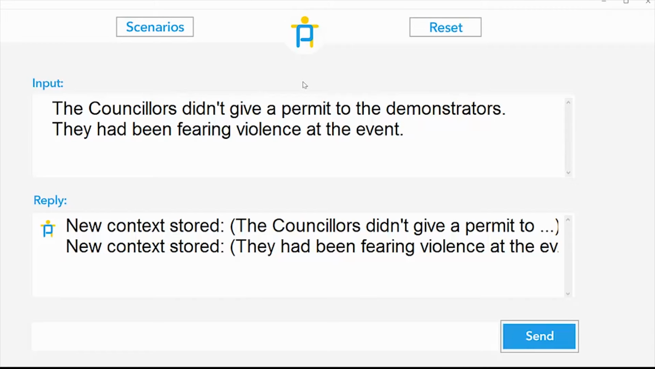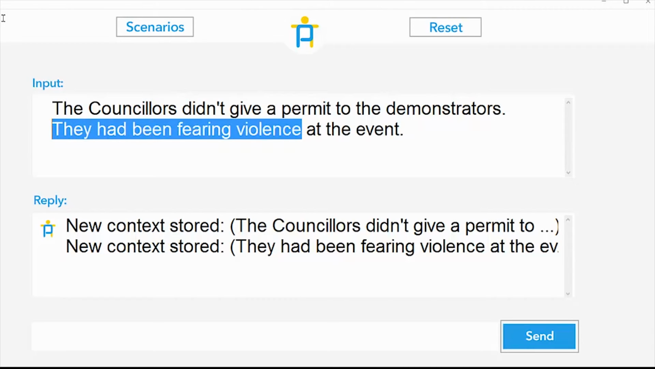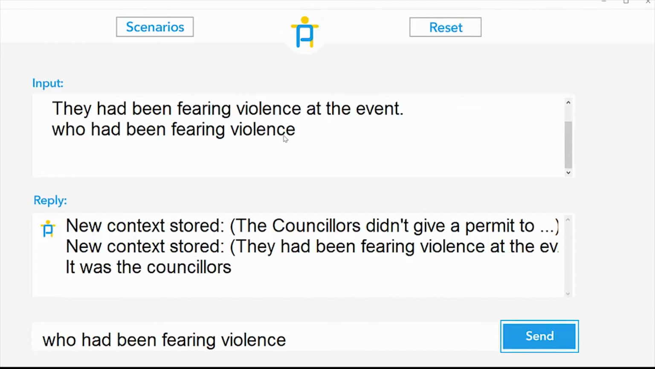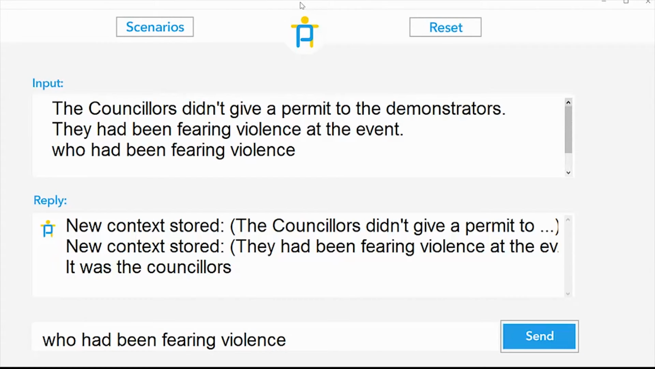Now, if we then ask a question, "they had been fearing violence," convert that to "who," we'll see what the machine thinks. Who had been fearing violence? It was the counselors. So why would it be counselors based on the information that we've got? Well, it's common sense knowledge that counselors would fear violence at an event, whereas demonstrators may well be encouraging violence.